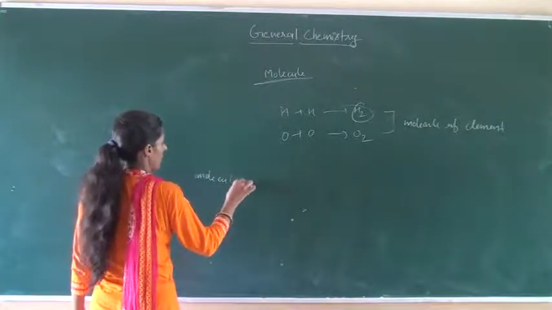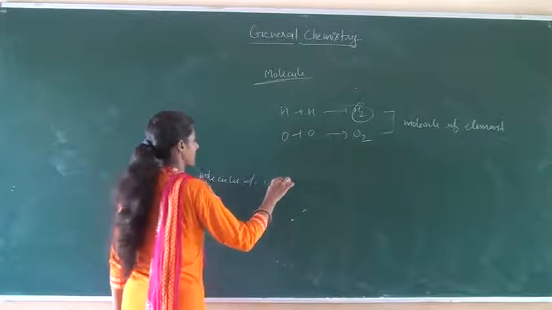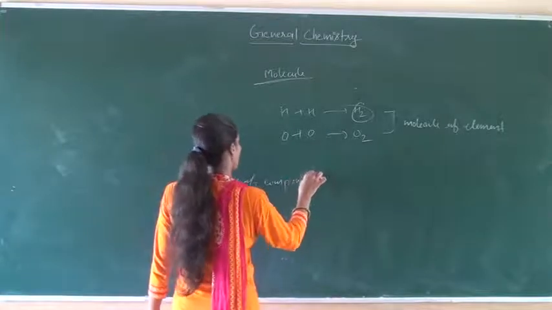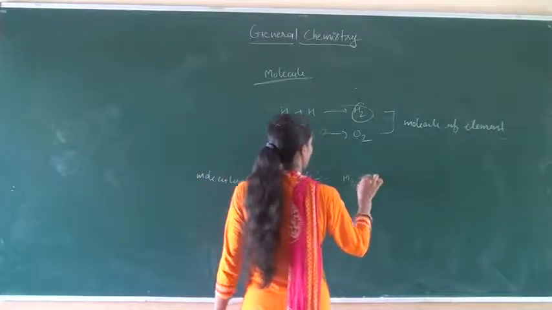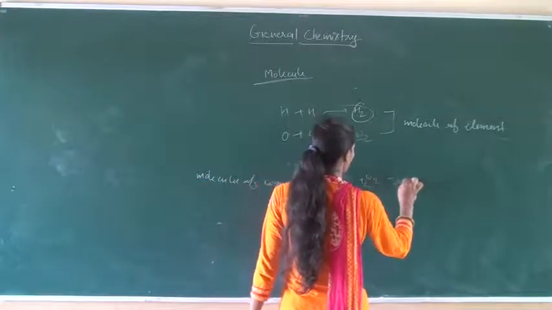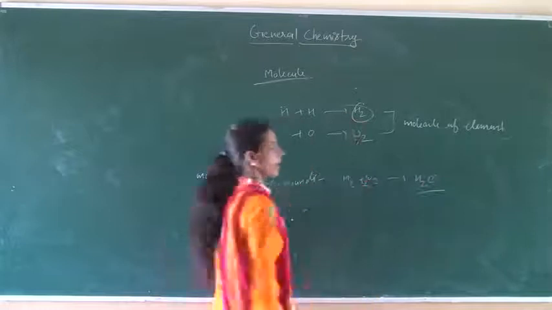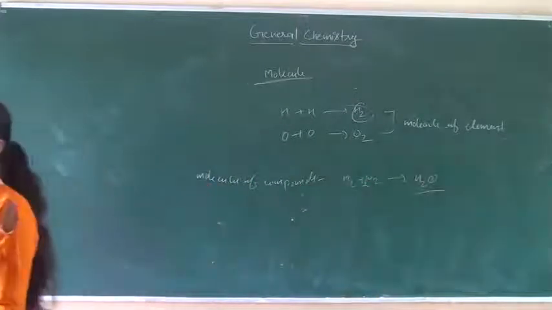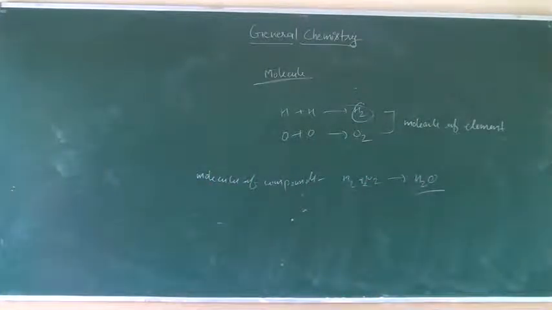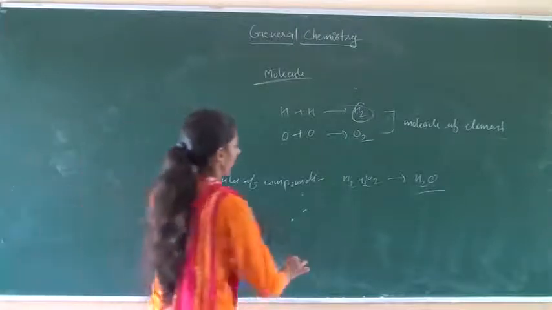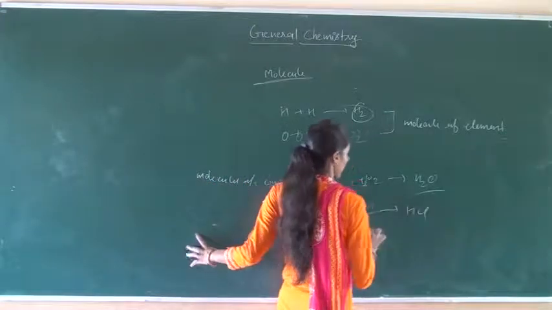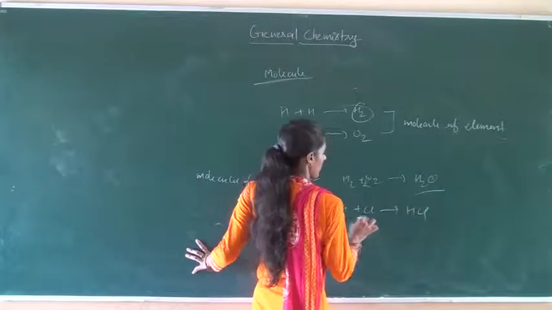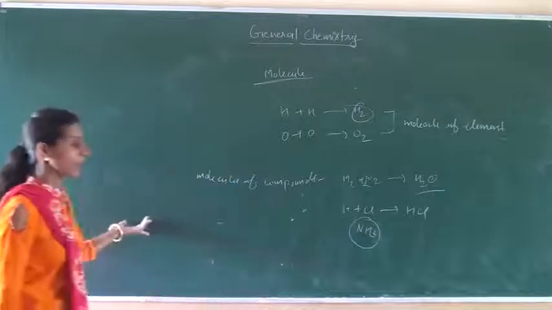Similarly, molecules of compounds, such as H2 plus half O2 forms H2O. H2O is a molecular compound. Similarly, HCl, hydrogen plus chlorine, and ammonia, these are the molecules of a compound.